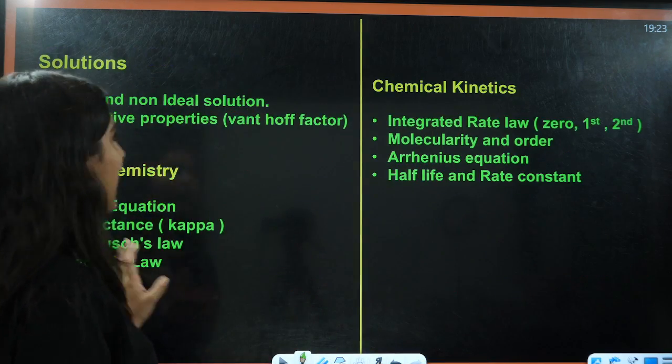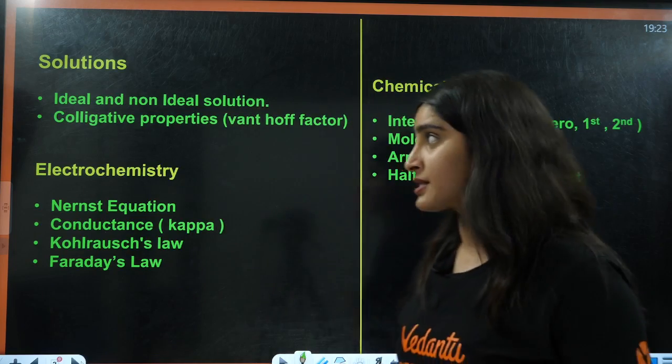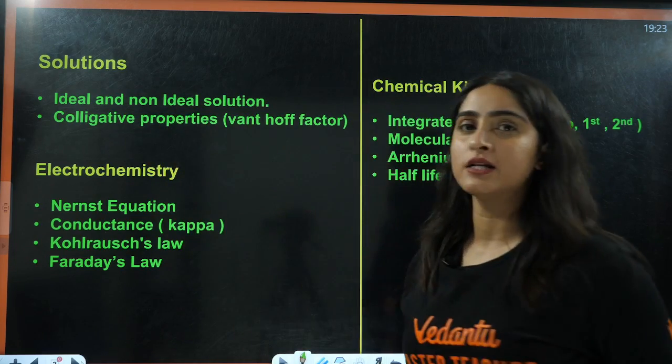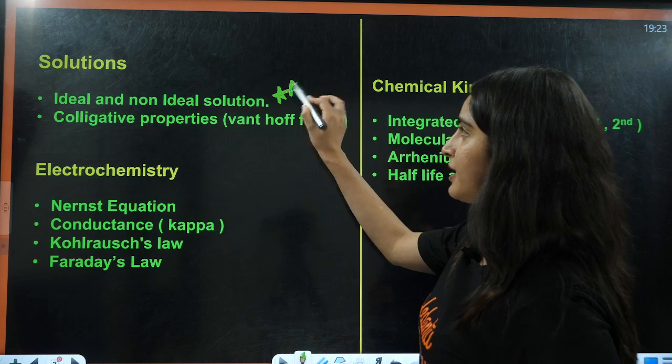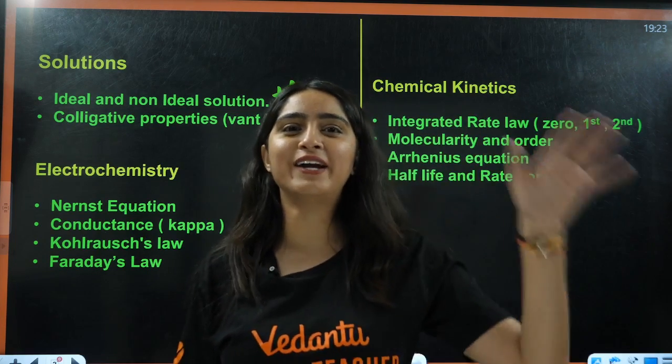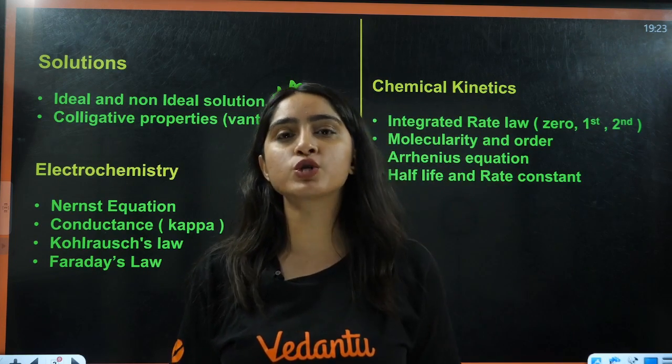Next students, we have the solution chapter, class 12 physical chemistry, ideal, non-ideal solution, very important. Definitely they are going to be asked. Now ma'am, why no red part here? Why is everything most important?